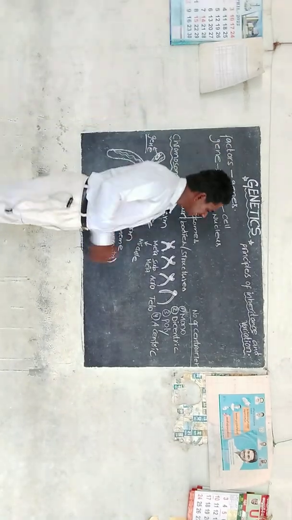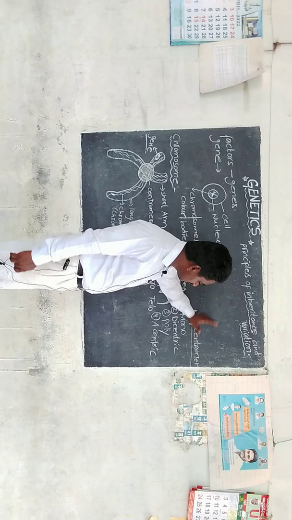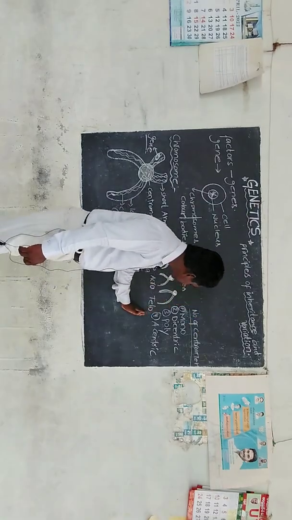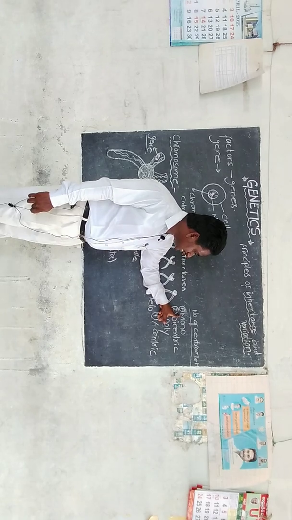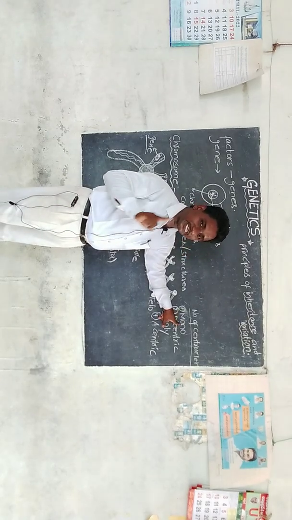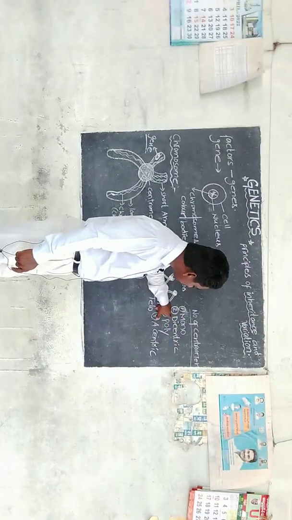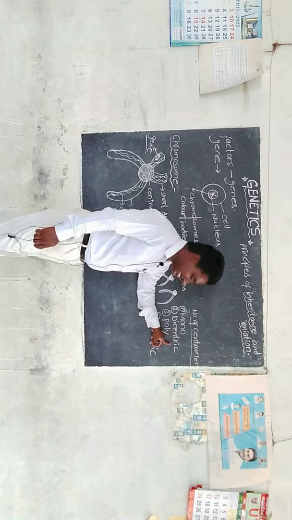Now the second type: based on the number of centromeres, the chromosomes are divided into 4 types. If only one centromere is present, that is called monocentric. If 2 centromeres are present in one chromosome, that is called dicentric.